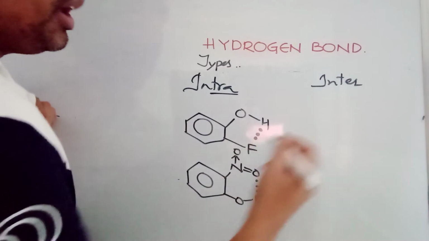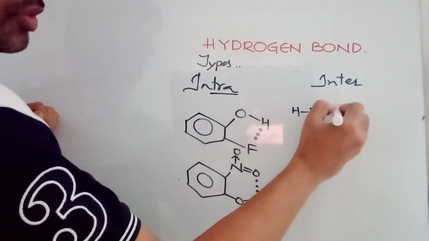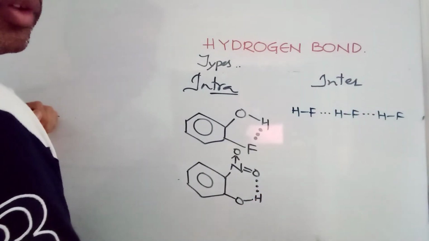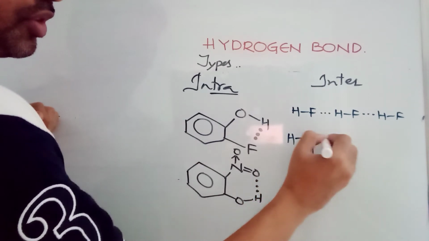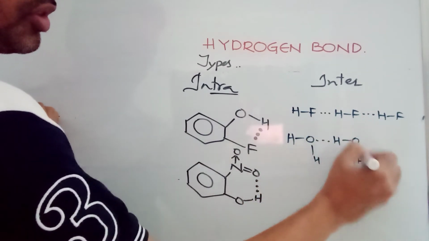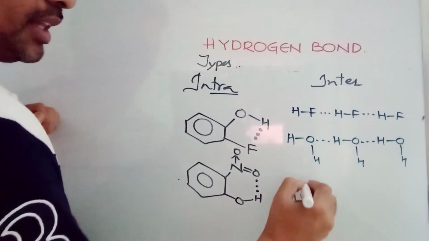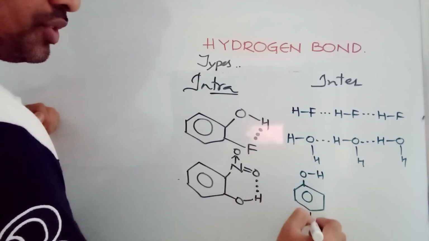But in case of intermolecular hydrogen bonding, you see, HF example, water example. Or you can take this example also. This is OH.